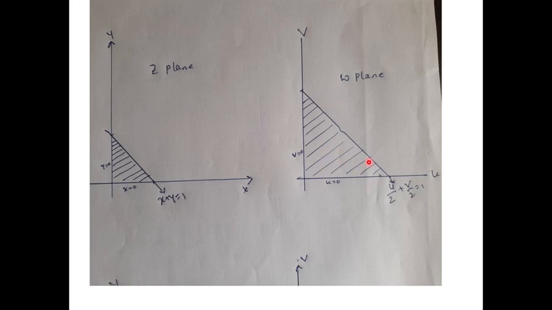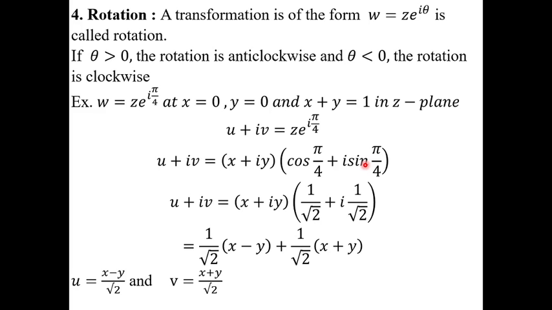That is called the magnification. Okay. Then another one is rotation. A transformation of the form W is equal to Z into e power i theta is called a rotation. Rotation means it is an angular theta. If theta greater than 0, now in rotation we have two rotations.